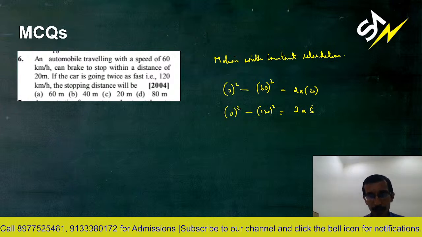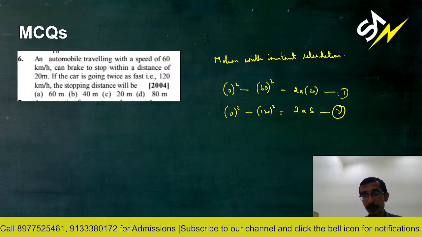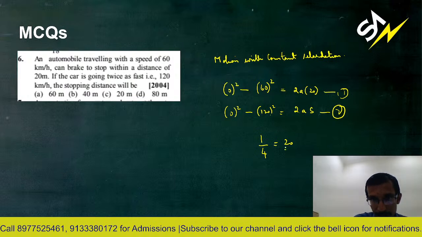So basically, I have not written the units. They are incompatible in this equation. You have to be very careful. You need to make sure that when you're writing equations, the units are also taken into account. But over here, I am ignoring that purposefully, students, because the solution does not demand it. There is no use of it, because if I take the ratio, anyway, units will get cancelled. So I take the ratio of this, so it becomes 1 by 4 is 20 by s.